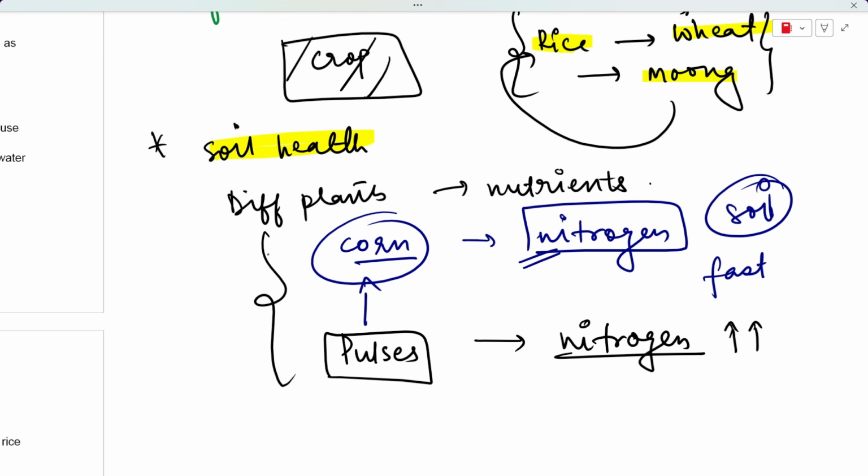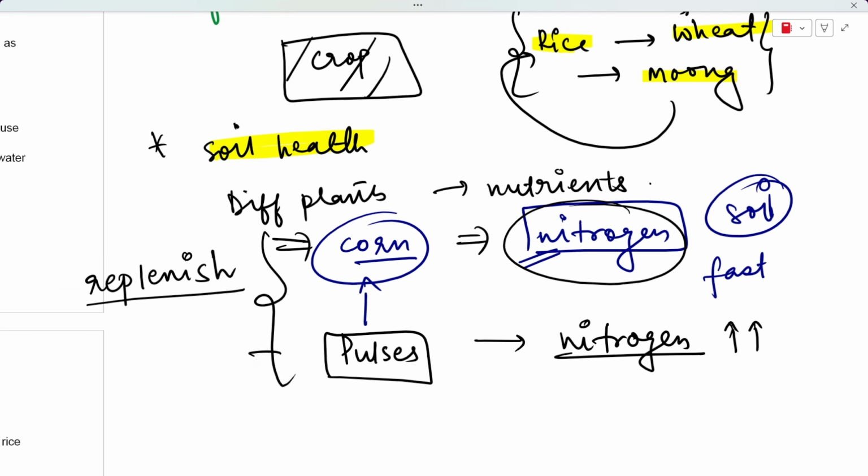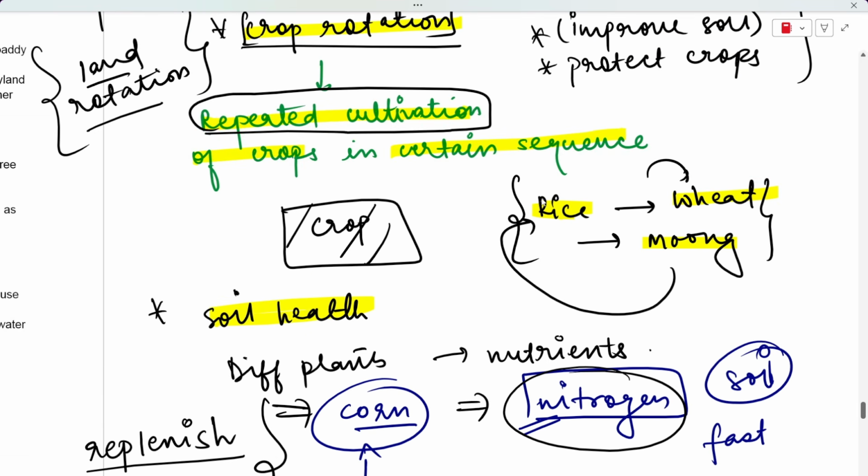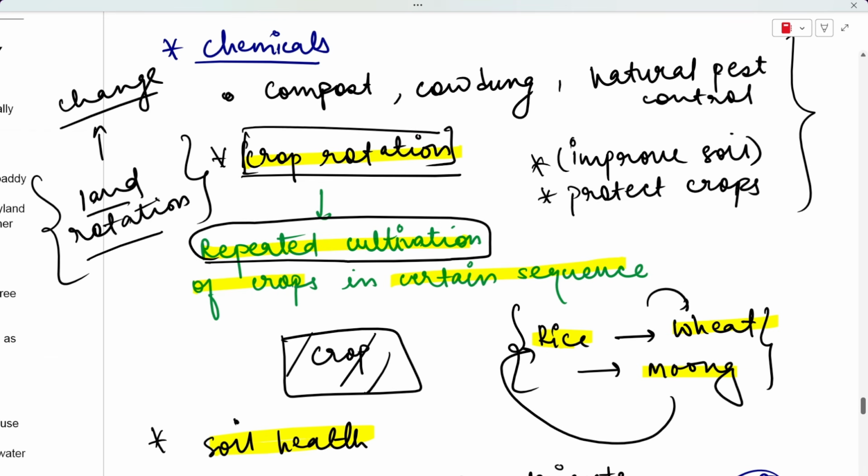Imagine if I keep on growing corn every year, then the nitrogen is going to get exhausted, right? And it won't be replenishing on its own, right? That is why growing different kinds of crops which have different properties is very important for maintaining soil health. And that is why we also switch to crop rotation as a measure in organic farming, to maintain the soil health naturally and not be dependent on any kind of chemicals.